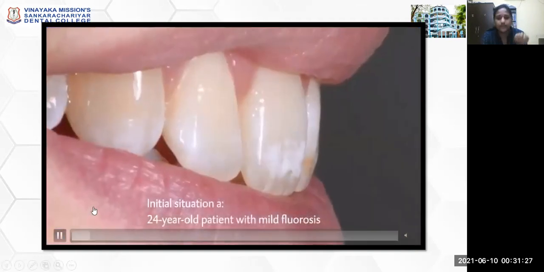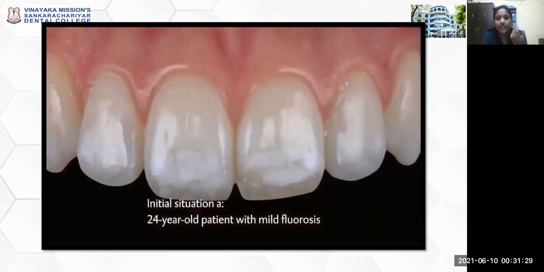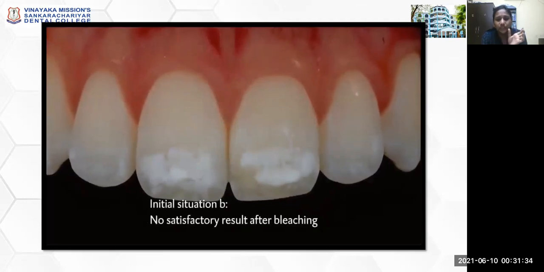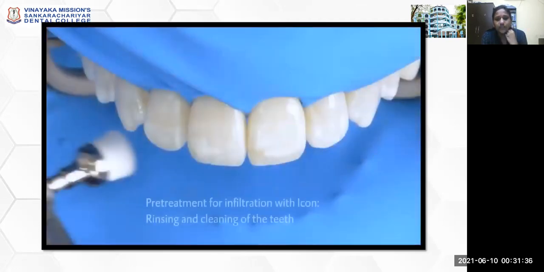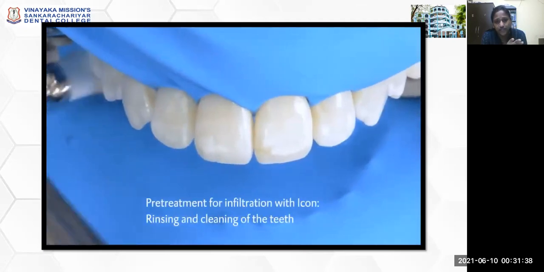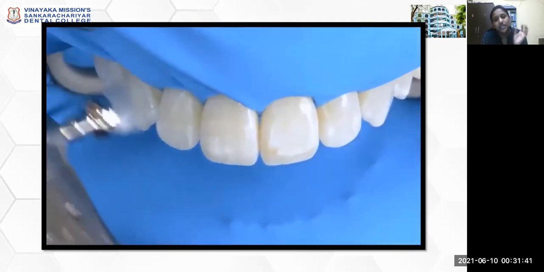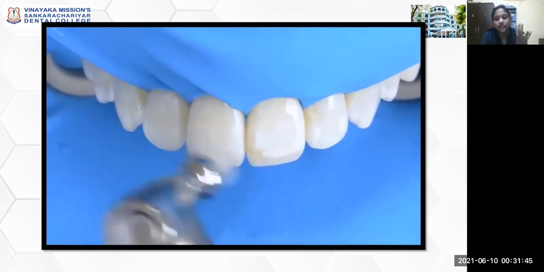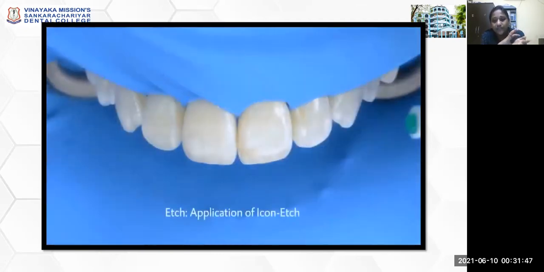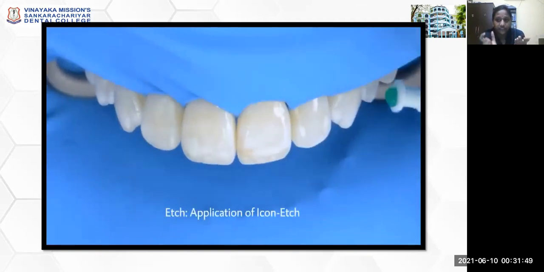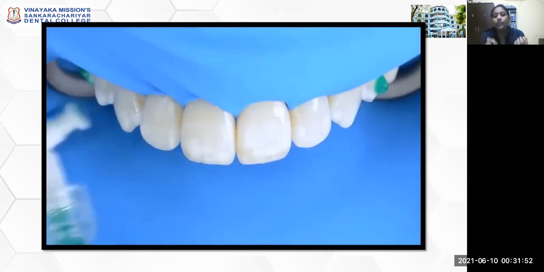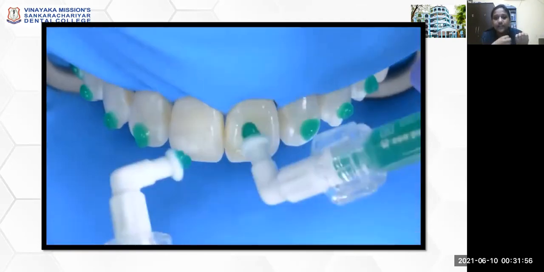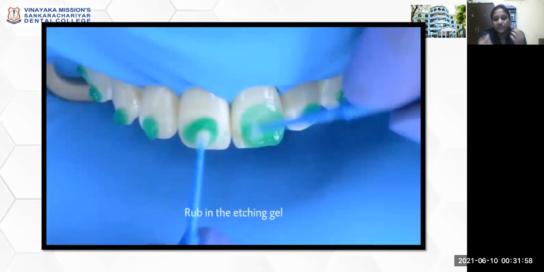This product is introduced by the DMG company, and it comes under the name of Icon. In this, they have demonstrated it for a dental fluorosis condition. The same can be employed for a white spot lesion. Therein, there won't be a requirement of treating many teeth. With the particular tooth, the particular spot alone, this technique can be employed. For a better understanding, I have added this video.